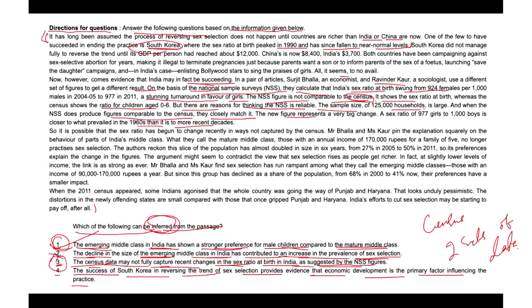Four, the success of South Korea in reversing the trend of sex selection provides evidence that economic development is the primary factor influencing the practice. This example of just one country cannot be considered evidence to establish a notion. So hence you can point out options 2, 3, 4 are irrelevant. Hence option 1 would be the most appropriate answer to this.